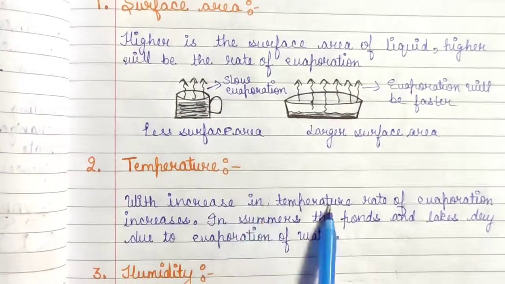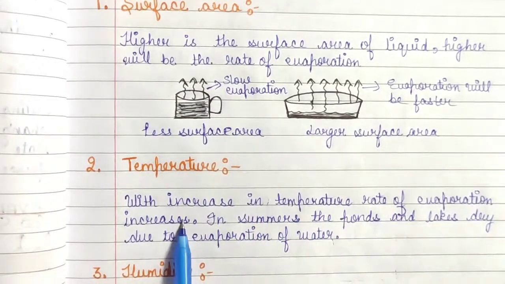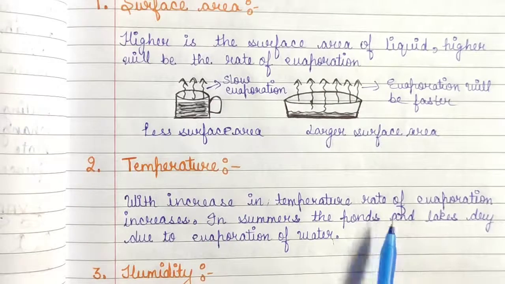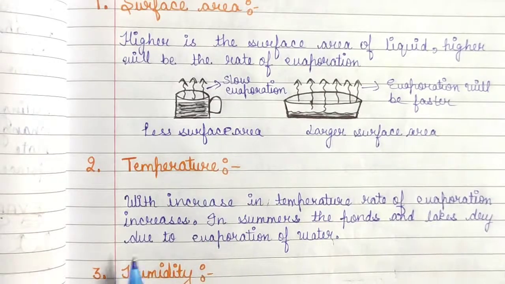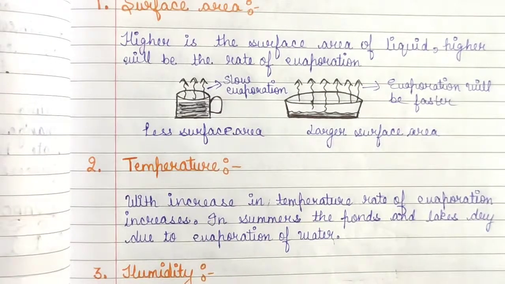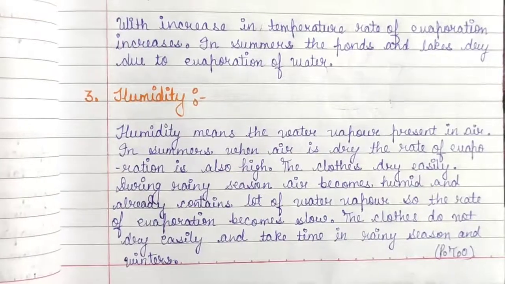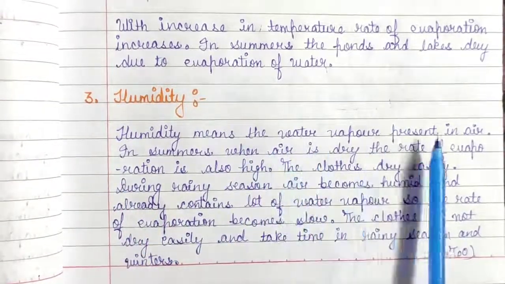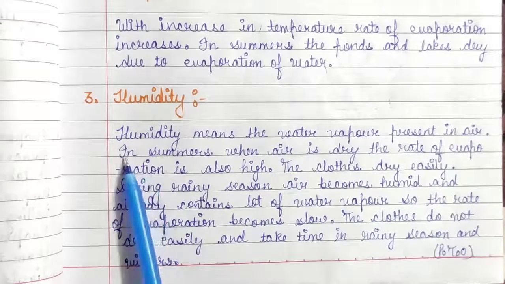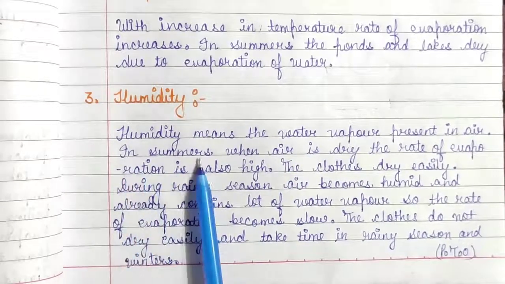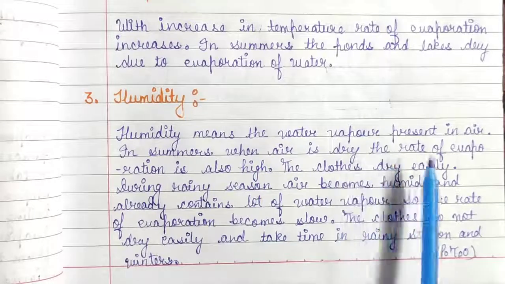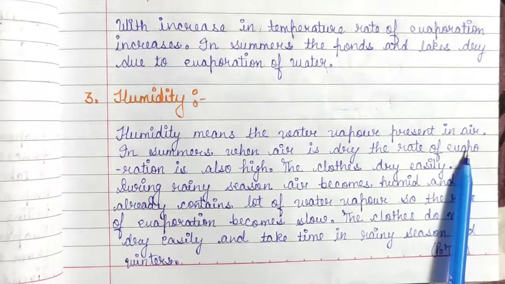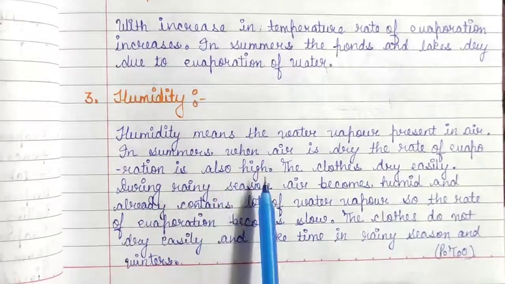With increase in temperature, rate of evaporation increases. In summers, the ponds and lakes dry due to evaporation of water. Third one is humidity. Humidity means the water vapor present in air. In summers, when air is dry, the rate of evaporation is also high.